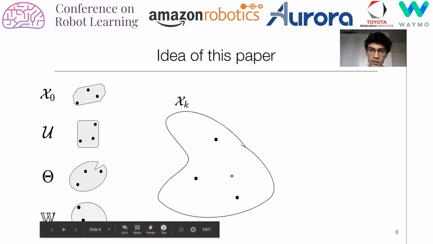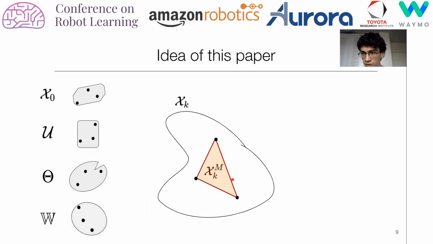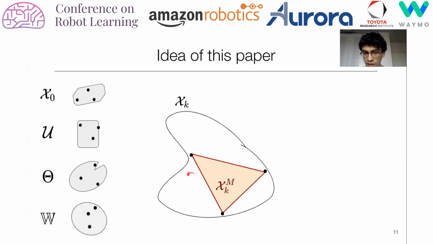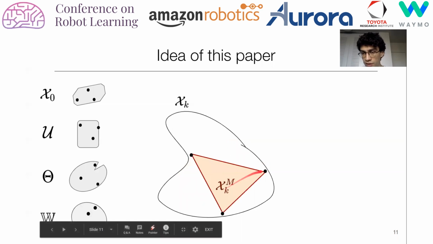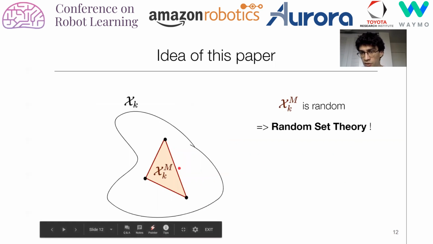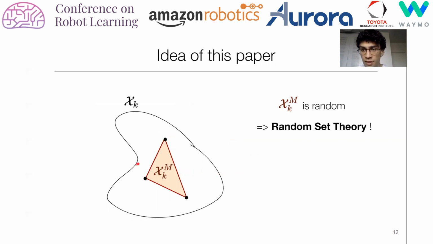What we propose in this work is very simple: just take the convex hull around these points. So now we want to understand what this set is. Well, if we run the algorithm multiple times, we'll get different convex hulls, different sets. So one must say these sets are random because they change depending on the sampling. So we can mathematically describe them using random set theory.